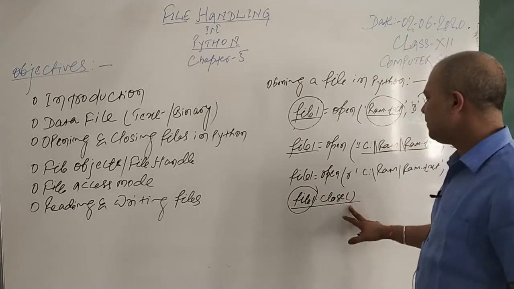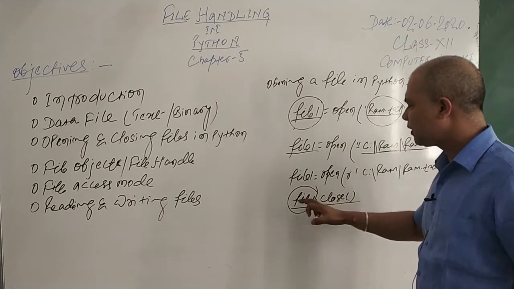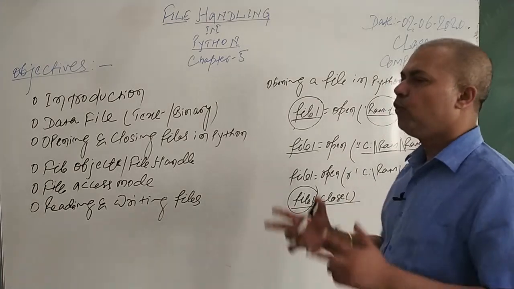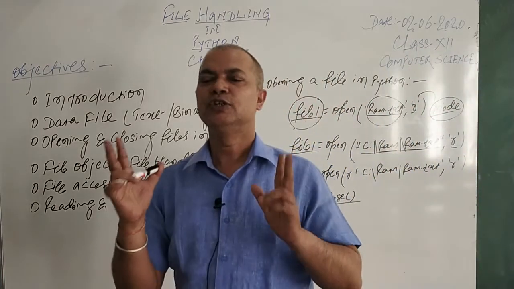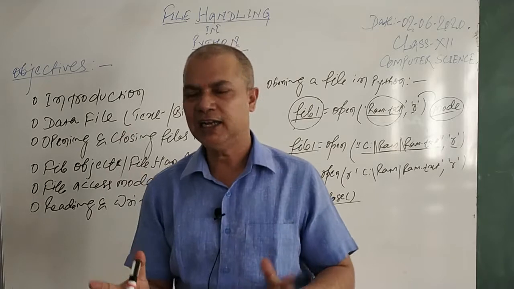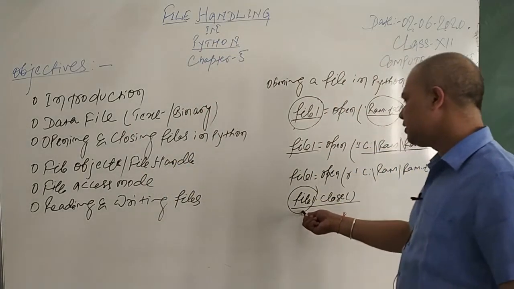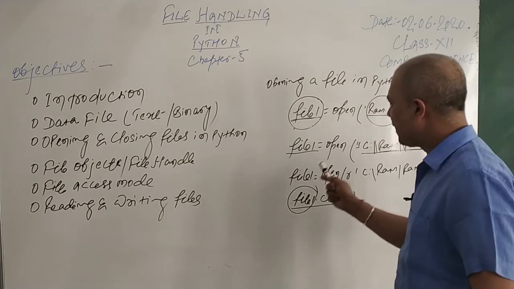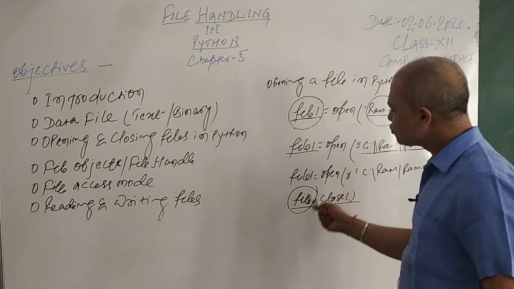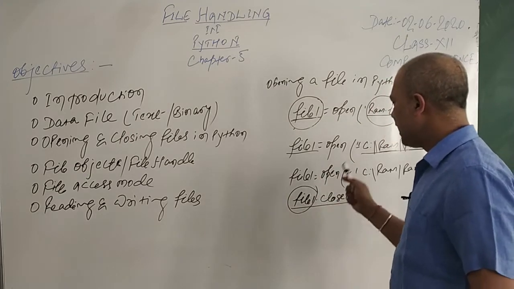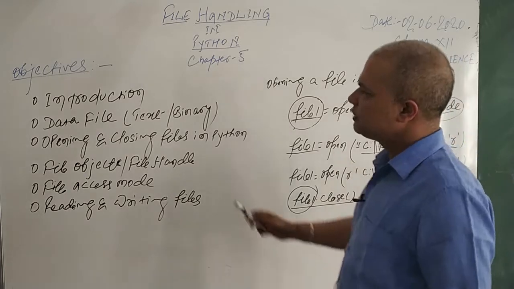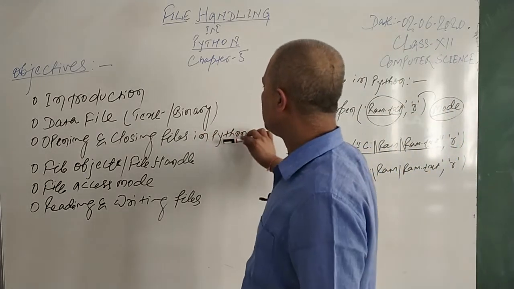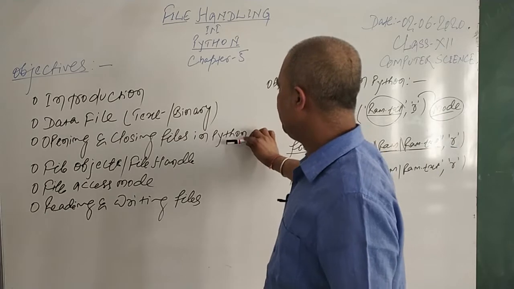The close method simply closes the file which is attached to a particular object. And mind it, one object can be associated with only one file. You cannot use file1 to open another file. That's why by default it will open the same file which is associated with the file1 handler or object. So this is how to open and close a file in a Python program.